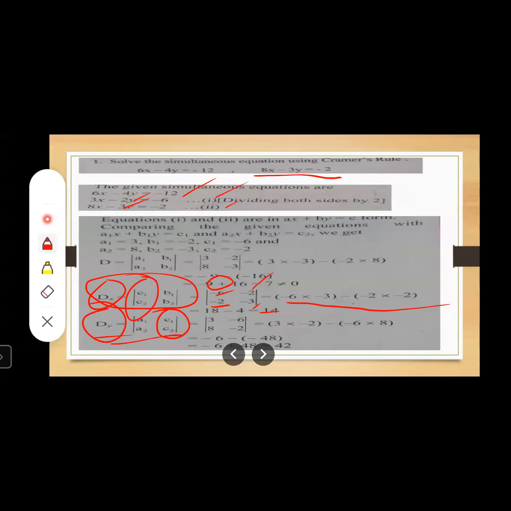In the same manner, here, since we are finding dy, instead of writing B1 and B2, we are going to write C1 and C2. Understood, students? Okay. Now, you know the values of C1 and C2. These are the values of C1 and C2 that you are going to write here. And here you are going to write the values of A1 and A2. Okay. Once you are done with this, simplify this. Simple it is.